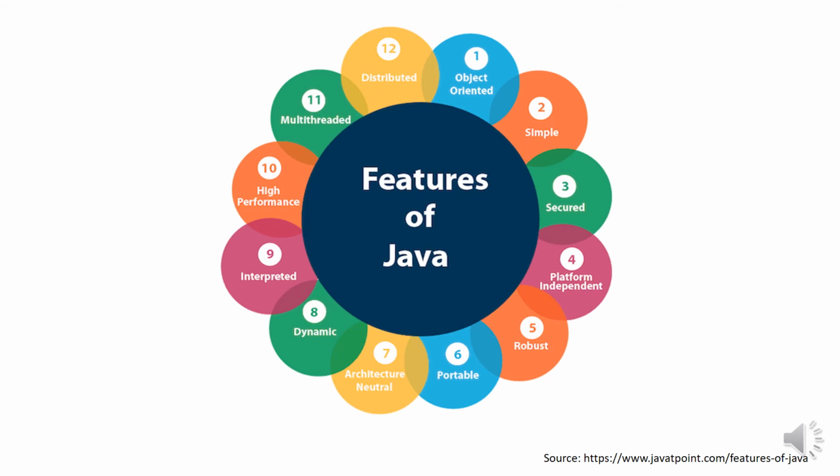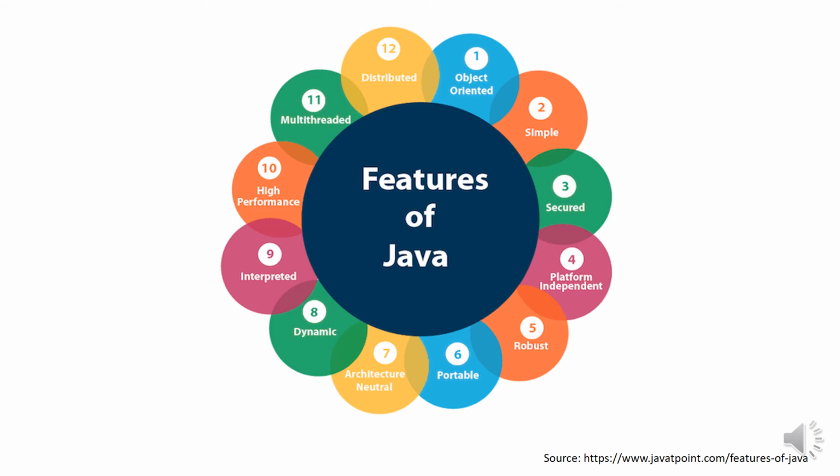Now first is object oriented. Java is an object-oriented programming language. Everything in Java is an object. Object-oriented means we organize our software as a combination of different types of objects that incorporate both data and behavior. Object-oriented programming, or OOPS, is a methodology that simplifies software development and maintenance by providing some rules.